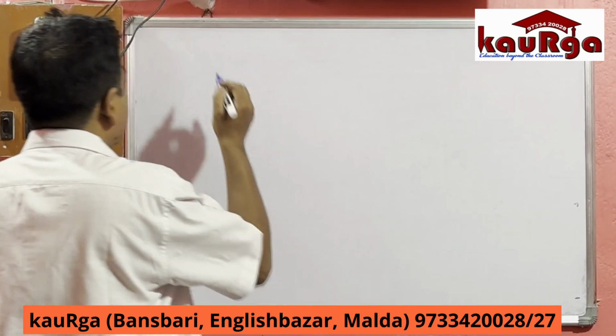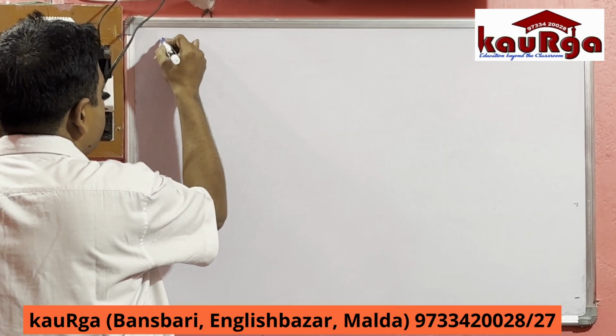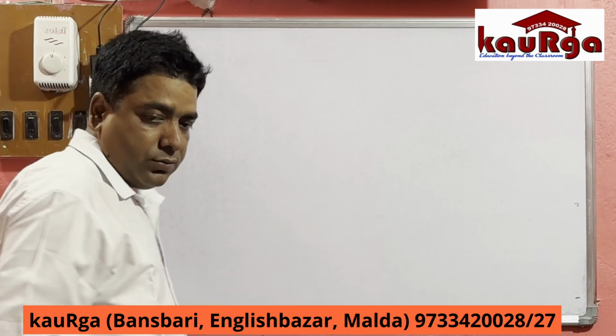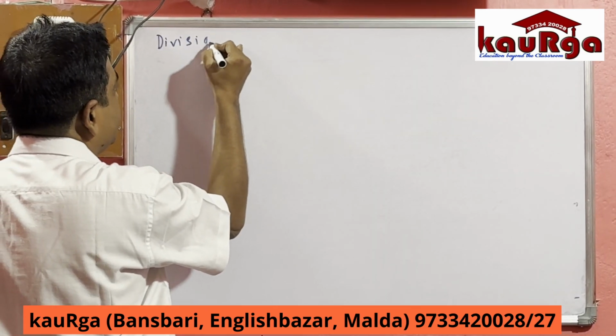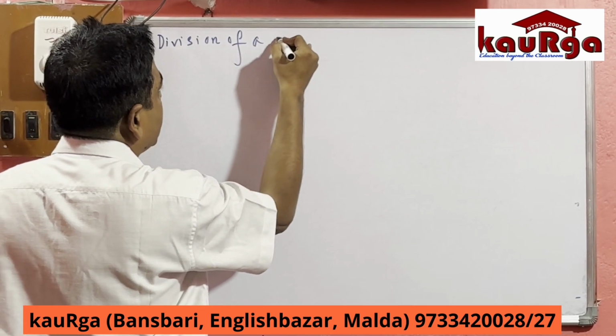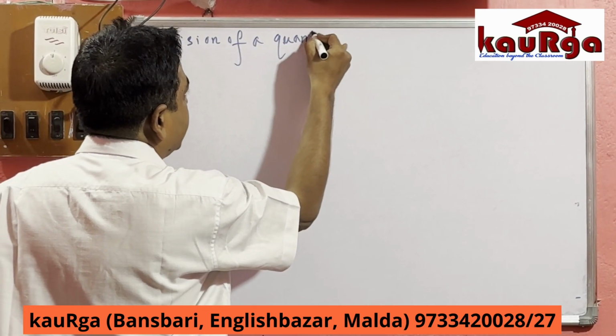Continue. Now next topic: division of a quantity.